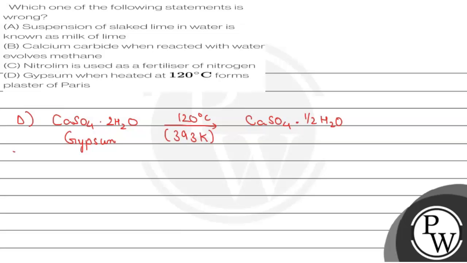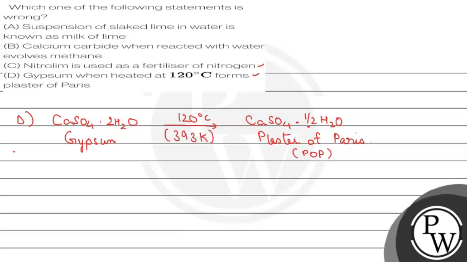Hemihydrate means it has half a water molecule per calcium sulfate molecule. Now this is known as plaster of Paris, abbreviated as POP.